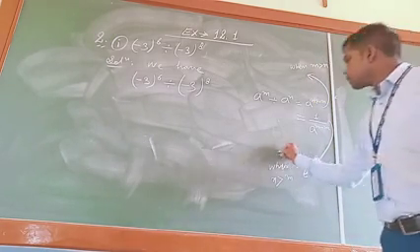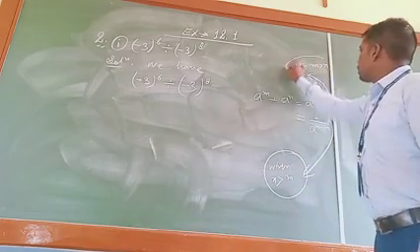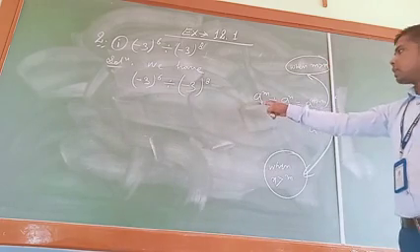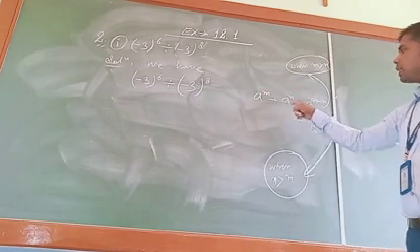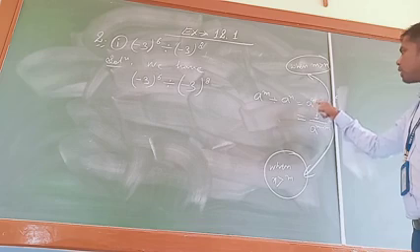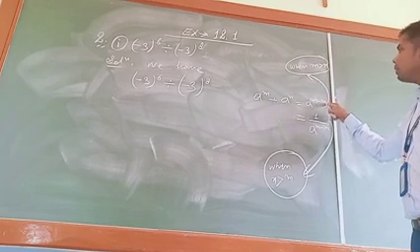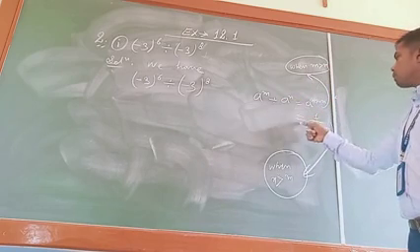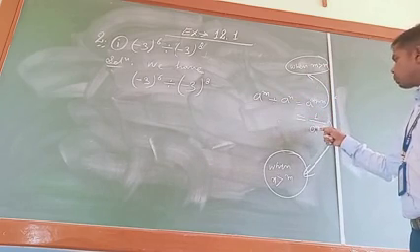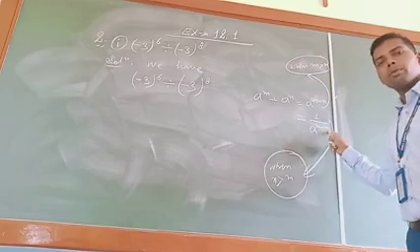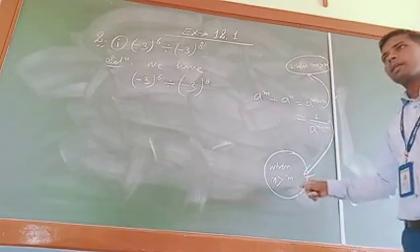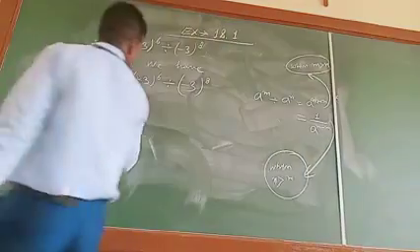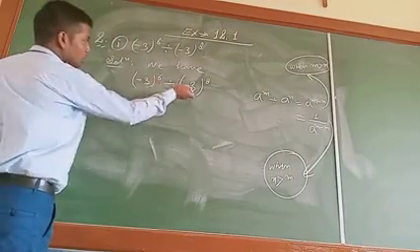So these are the two possibilities for the same exponential expression: a raised to the power m divided by a raised to the power n is equal to a raised to the power m minus n when m is greater than n, and the same thing is equal to 1 upon a raised to the power n minus m when n is greater than m. So what do we find here?